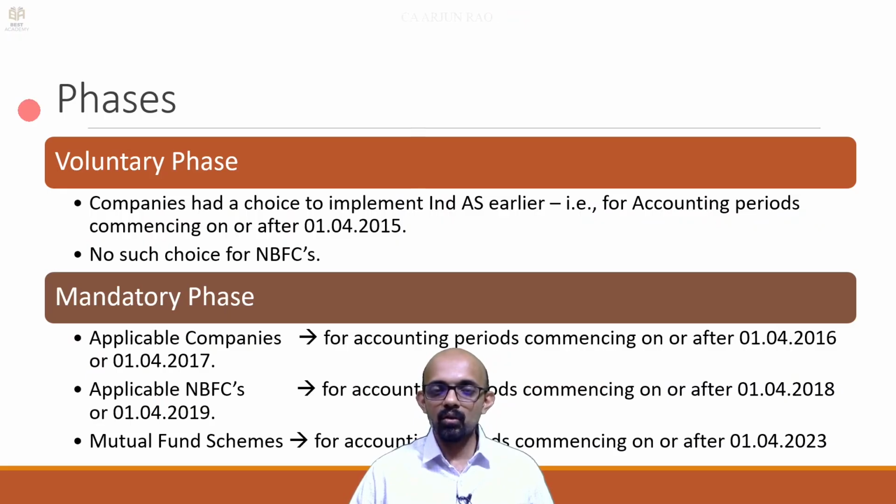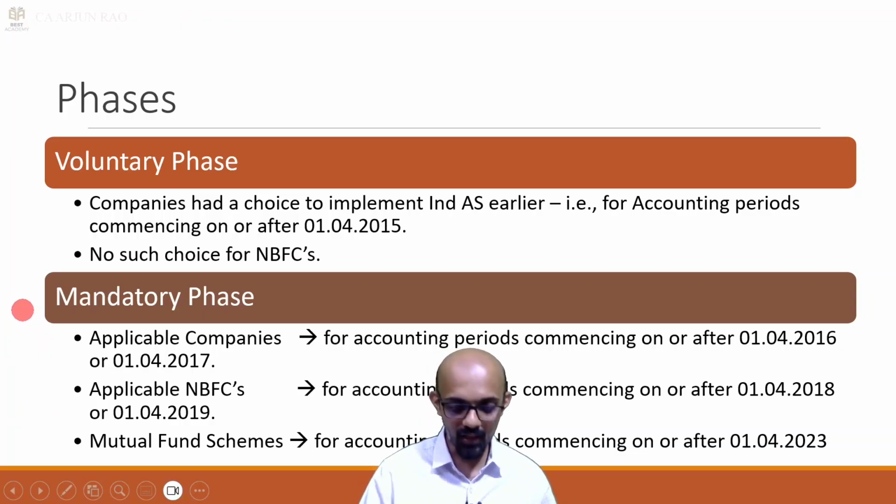So now what we are going to do is we are going to discuss the phases in detail. What kind of companies? 1/4/2016 is the applicable phase. For which companies it is 1/4/17 and so on. But before we study the phase criteria in detail, we need to understand the concept of net worth, because all these criteria are based on net worth. So how is net worth calculated? Let us discuss that now.